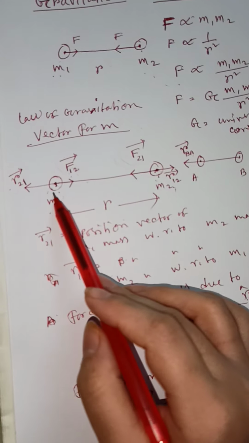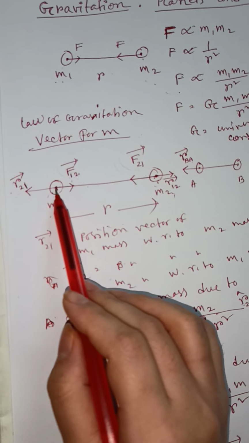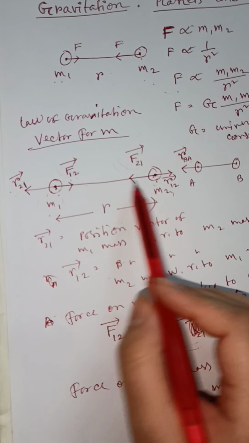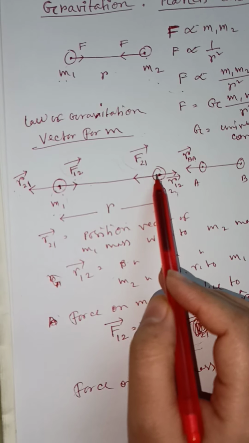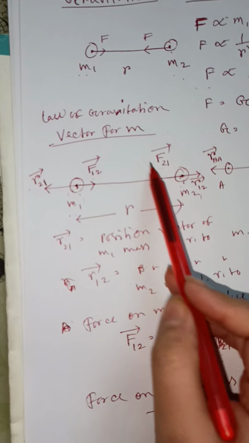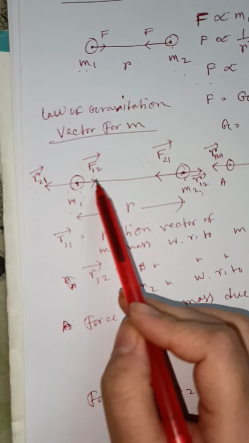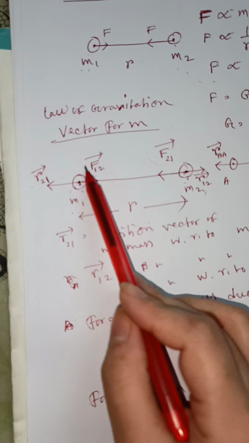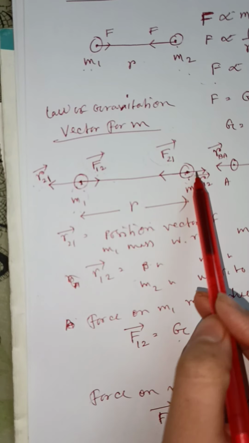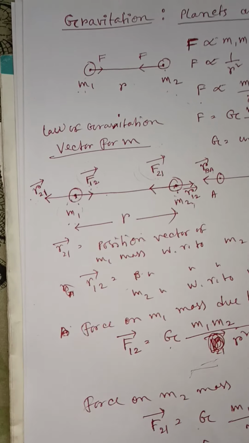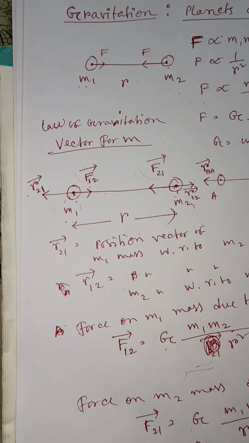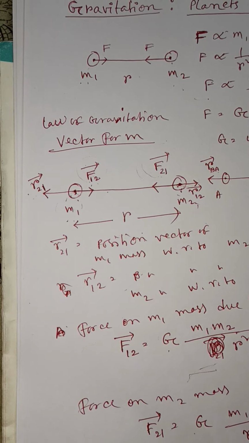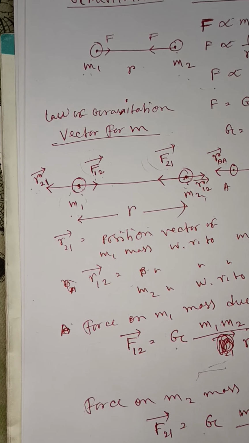So gravitational force always acts along the center of the bodies. This force is along the center of the m1 body and this force acts along the center of the m2 body. That means we can say that gravitational forces always act towards the center of a body.